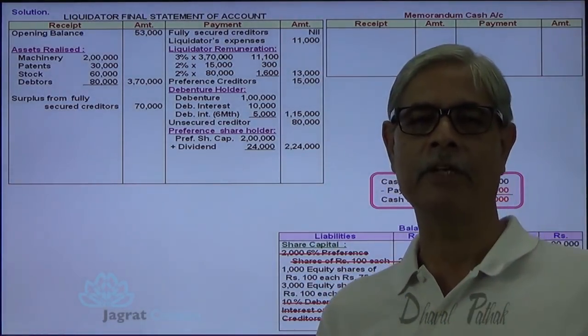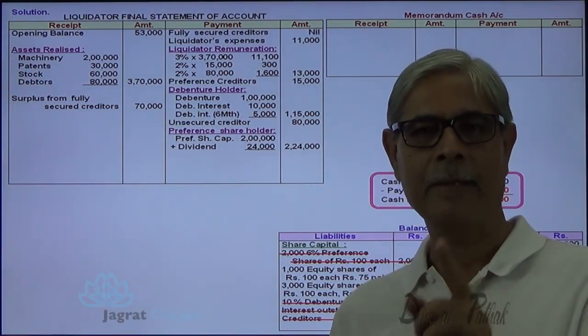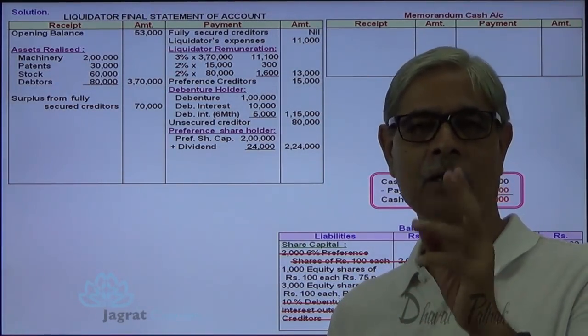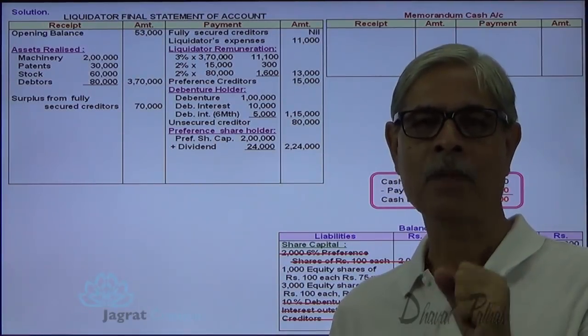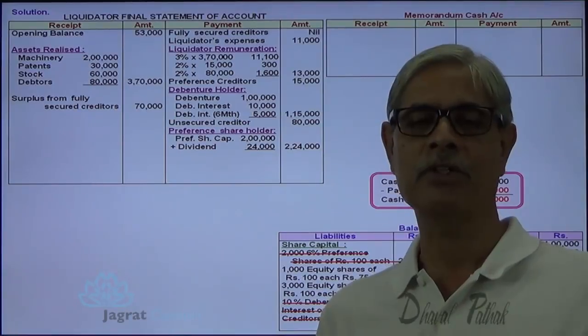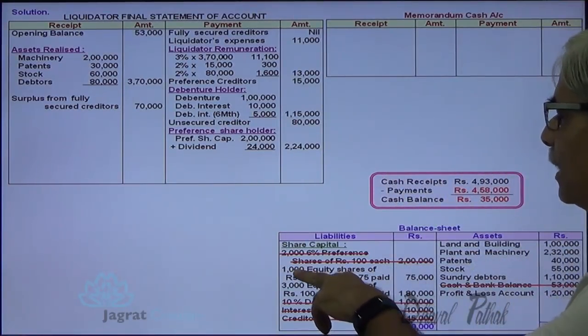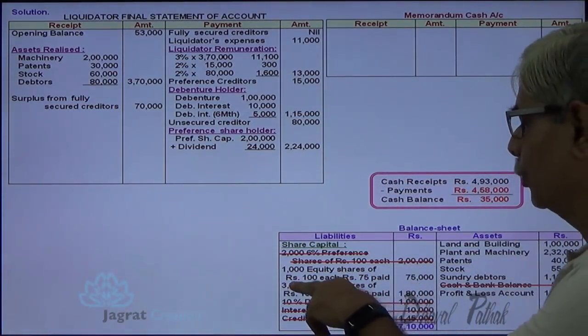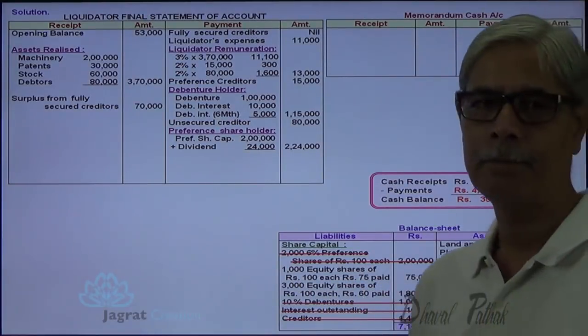There are 2 types of equity shareholders. Both types have a face value of 100 each. But the difference in these 2 types is that the paid up value per share is different. The 1,000 equity shares are 75 paid up, 3,000 equity shares are 60 paid up.